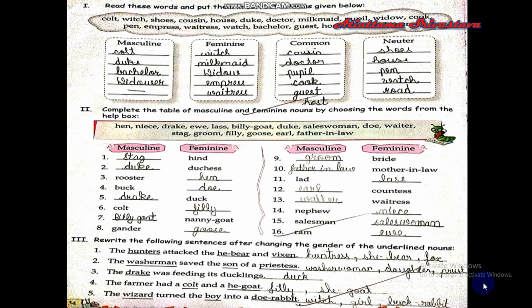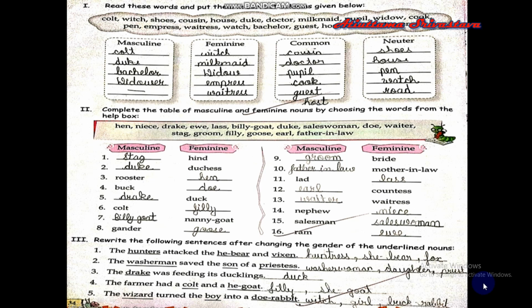Female hind is given. And what is the male? It is stag. Masculine gender is stag. Then feminine gender, duchess is given. The masculine gender is duke. Feminine gender, hen is given. Masculine gender is rooster. Feminine gender, doe is given. And masculine gender is buck.